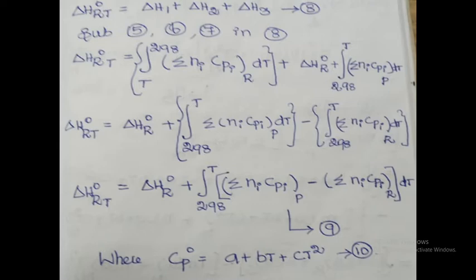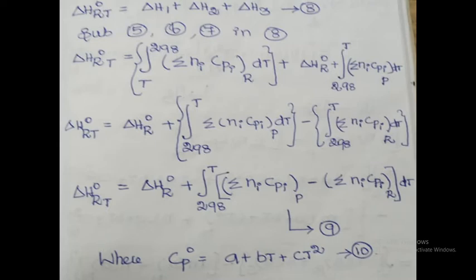So the final expression: ΔH_R°(T) is equal to ΔH_R° plus, which one is the common factor here, to take outside, integration from 298 to T of summation of Ni Cpi at P minus summation of Ni Cpi at R into dT. This is the 9th expression.